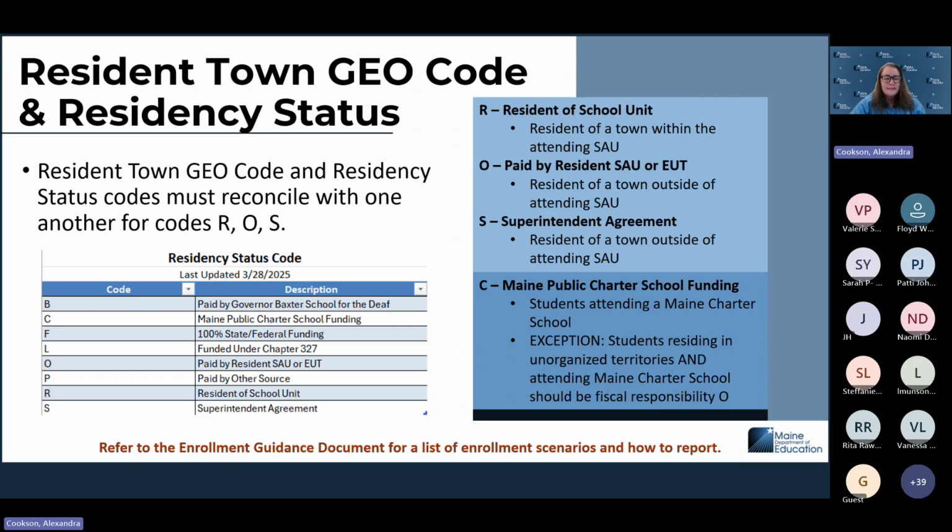Again, enrollment guidance does provide some resources for how these students would be enrolled. So please feel free to take a look at those, but also know that you may get some errors, which we'll talk about where you can find those in the report, that may tell you that they're not reconciling with one another.